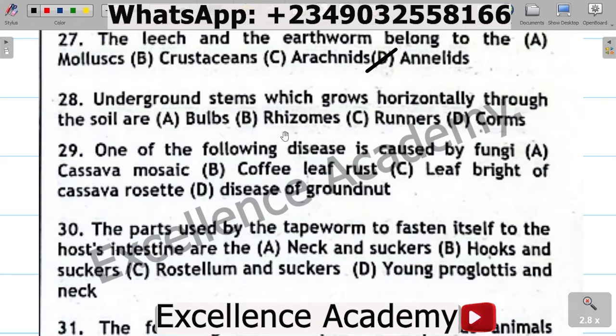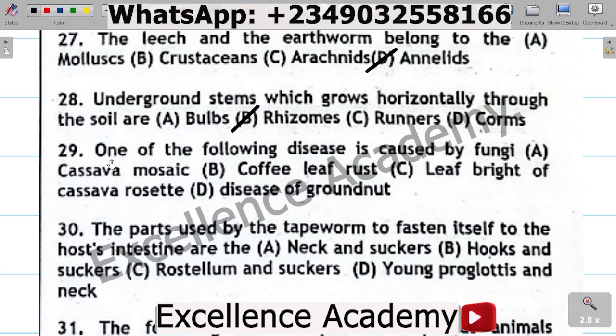Question 28. Underground stems which grow horizontally through the soil are A. Bulbs, B. Rhizomes, C. Runners, D. Cones. The correct option is B. Rhizomes. Rhizomes are underground stems that grow horizontally through the soil, while runners, option C, are plants that grow horizontally above the soil. Bulbs are swollen shoots that are seen on the surface of the soil.